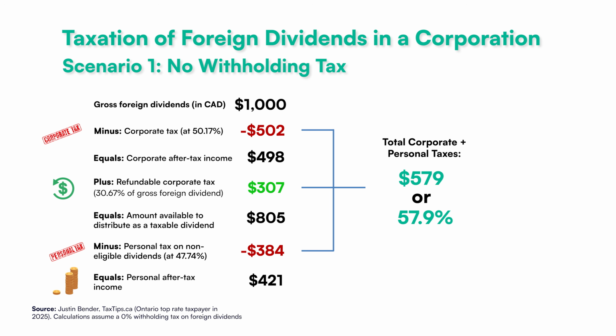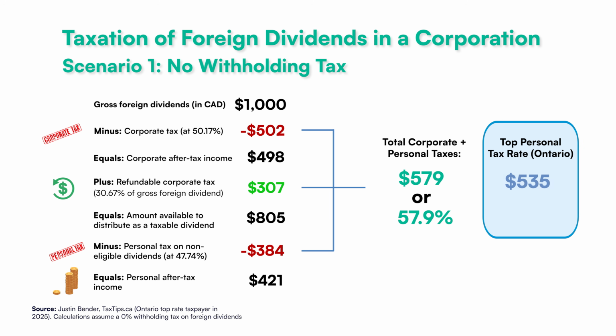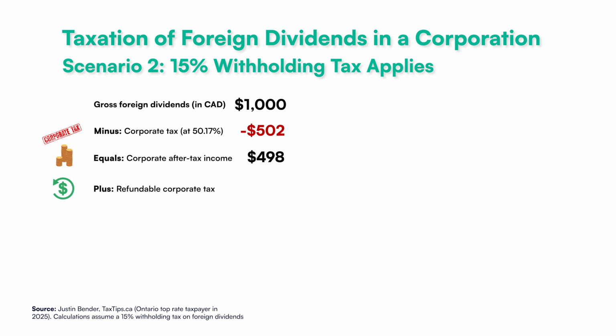You may notice that this is still a higher overall tax rate compared to an Ontario top-rate taxpayer who earned $1,000 of foreign dividends personally. The personal tax burden in this case would be $535, or 53.53%, which indicates that even income not subject to foreign withholding taxes can still be less efficient when earned in a corporation instead of personally. Unfortunately, things get worse when withholding taxes apply to foreign dividends.